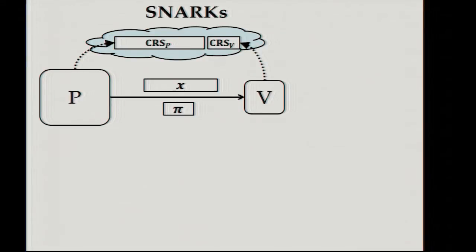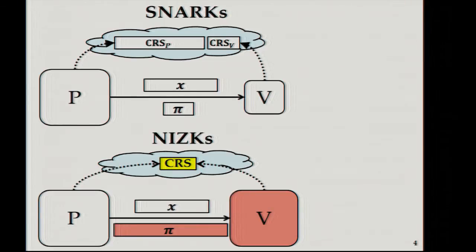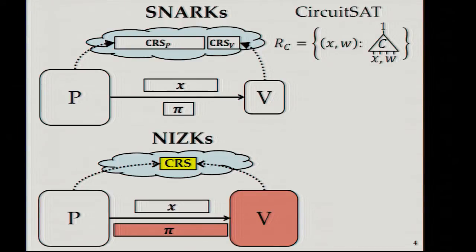So SNARKs are a more efficient version of another primitive called NIZKs. Let me compare the two explicitly. The highlighted differences are as follows. For non-interactive zero-knowledge proofs, the common reference string is small, but proofs are long, and verification is expensive. For concreteness, let me fix an NP-complete language of circuit satisfiability.